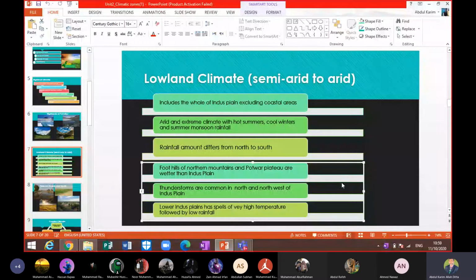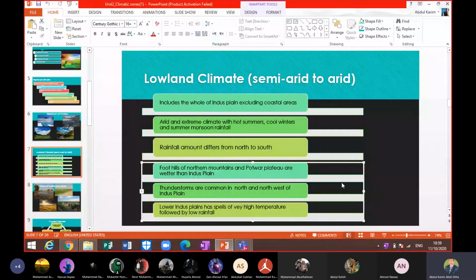Lahore also receives a maximum amount of rainfall, beta. Foothills of northern mountains and Pothohar Plateau are wetter than Indus Plain, beta. Yes, the Pothohar Plateau, we have read that, and also the foothills of northern mountains.